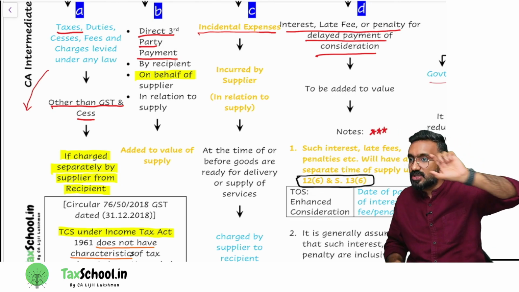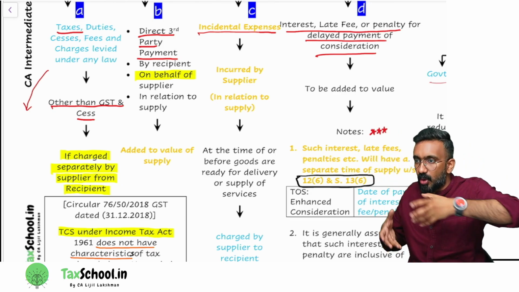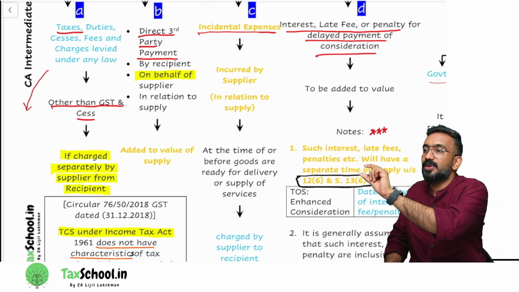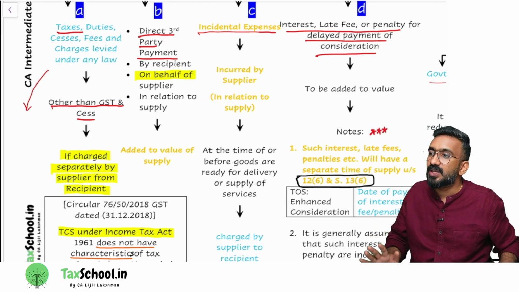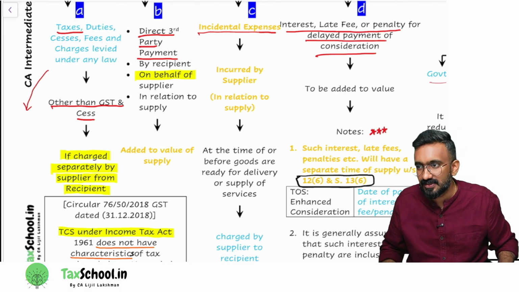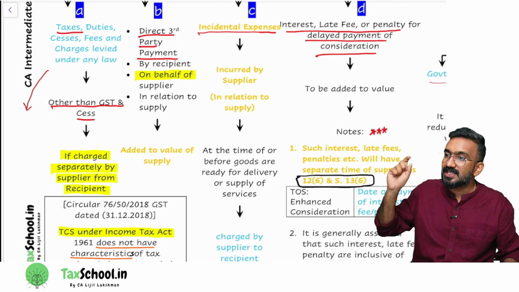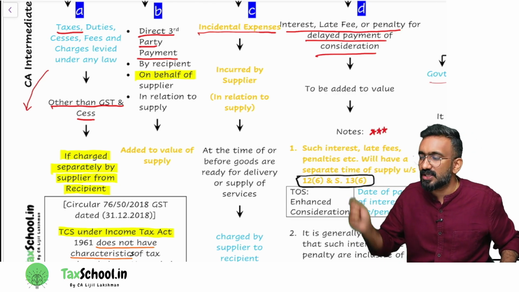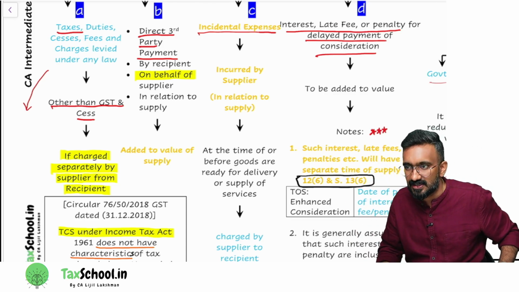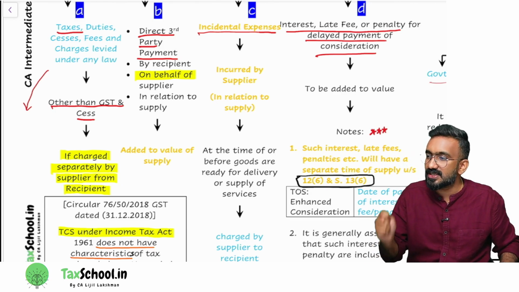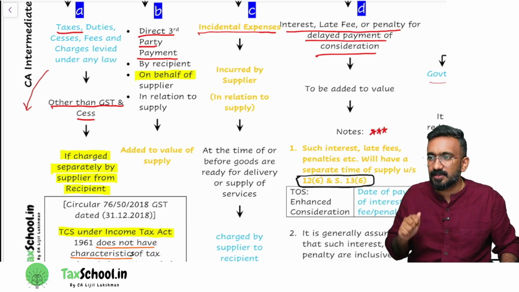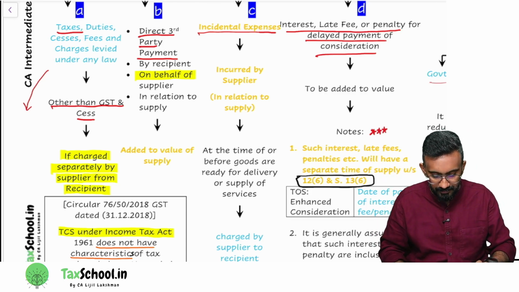Mobile phone 80,000, and the box in which I gave you the mobile phone happened to be 2,000. What will be the value? It will be 82,000 itself. They're saying this cover would be considered an incidental expense. Packing charges would be an incidental expense that is incurred in relation to the supply. And finally, I got this from the customer, so it will be added to the value.